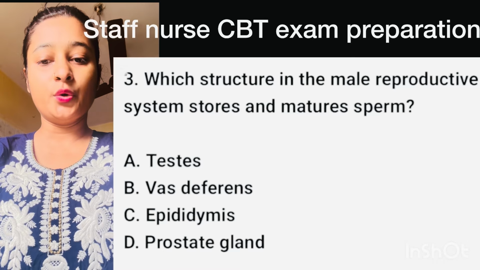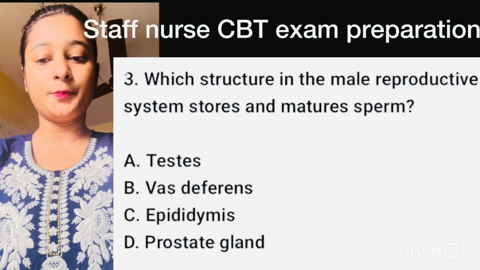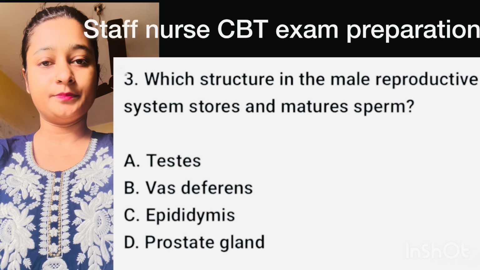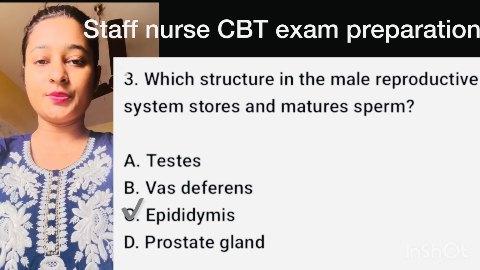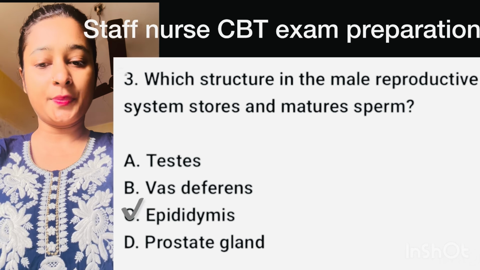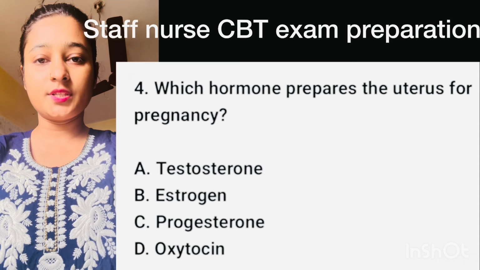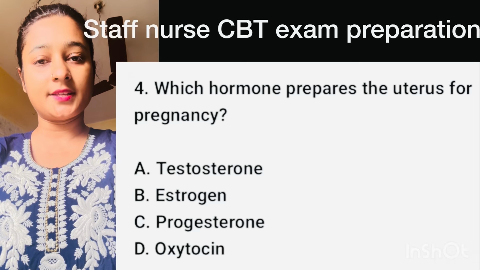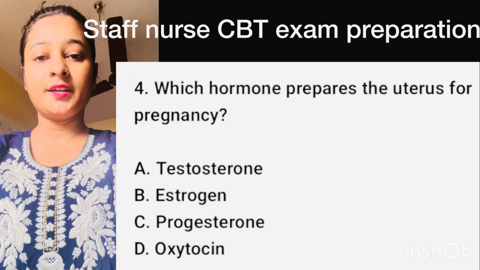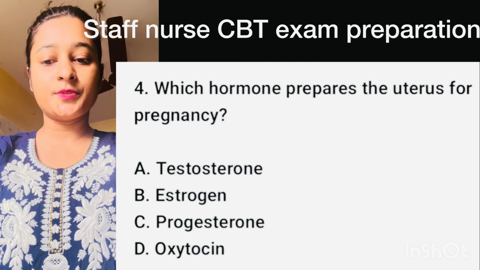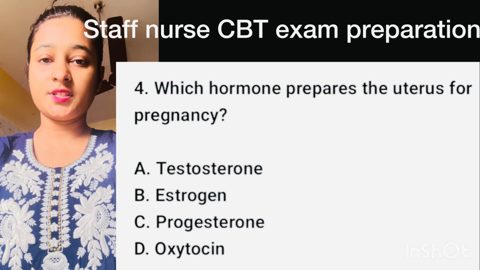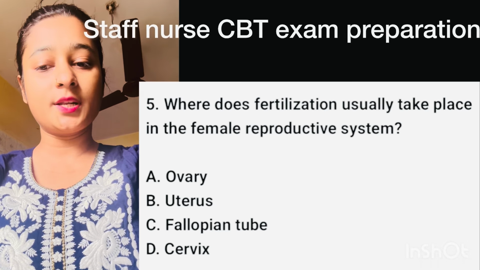Question number 3. Which structure in the male reproductive system store and mature sperm? Here, right option is option C, epididymis. Question number 4. Which hormone prepared the uterus for pregnancy? Here, right option is option C, progesterone. Question number 5.